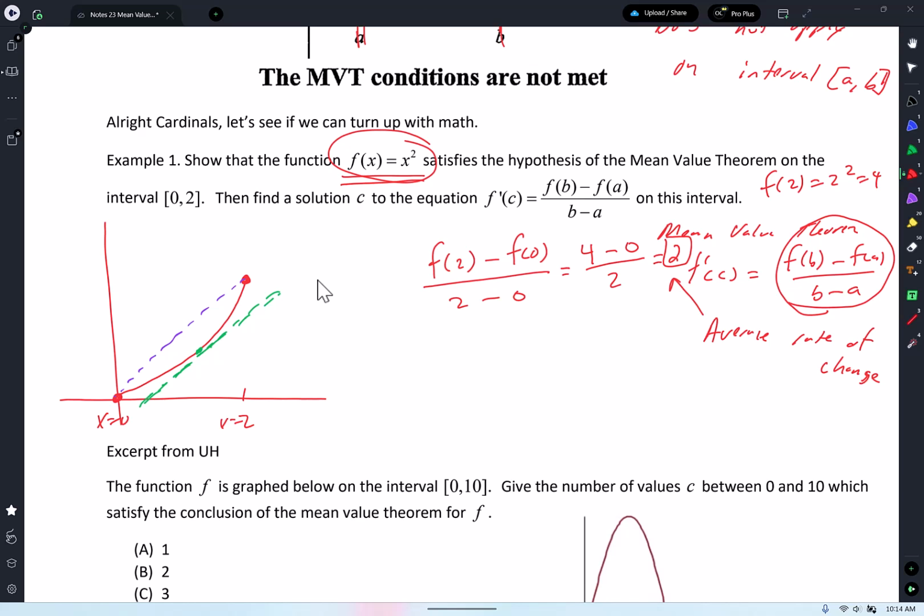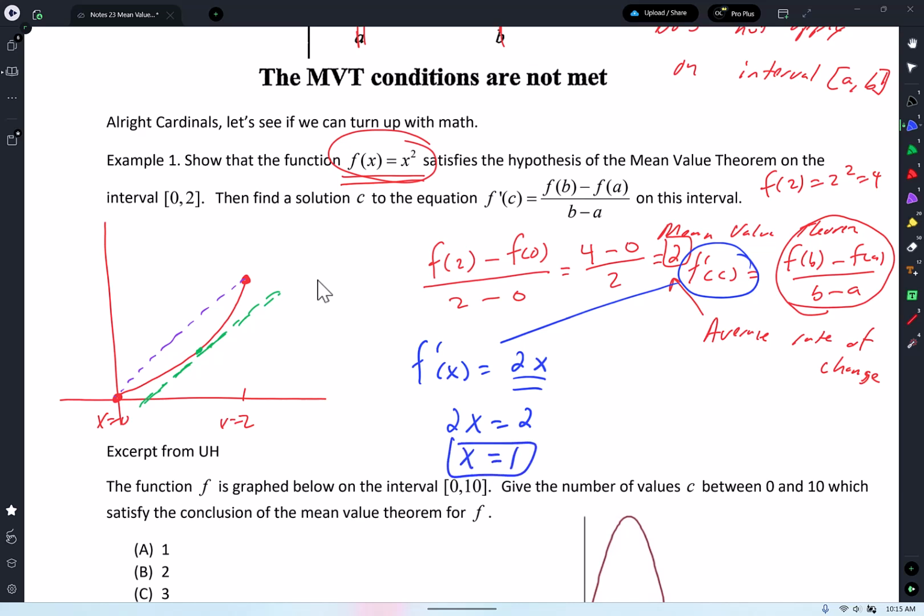So now I'm doing the left side of my MVT. So let me go ahead and circle it. What I did in red, that's this. What I'm doing in blue is the f prime of c. So I'm going to go f prime. I'm going to take the derivative of x squared, 2x. Nothing crazy, right? I set 2x equal to the average rate of change, which is 2. So 2x equals 2. OMG, look at that. So x equals 1. That's your c value.